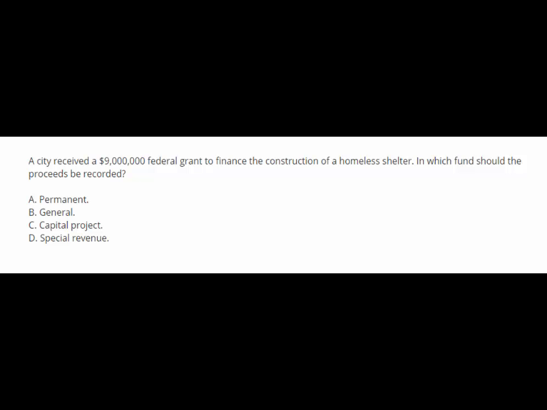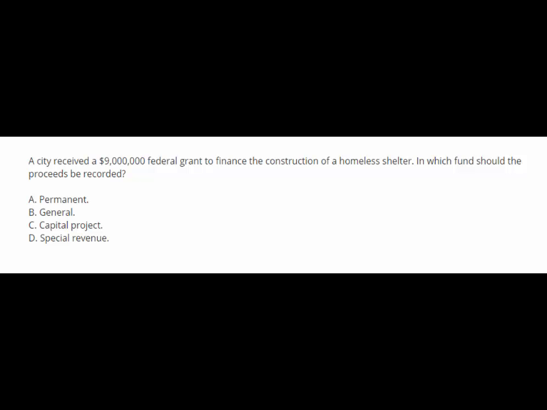The diversity of governmental activities and the need for legal compliance require multiple accounting entities. Now that means multiple funds. Each fund is an independent, distinct fiscal and accounting entity with a self-balancing set of accounts. The items in a fund are segregated because they relate to activities or objectives that are subject to special regulations or limitations. Funds are classified as governmental, proprietary, or fiduciary depending on their activities and their objectives.